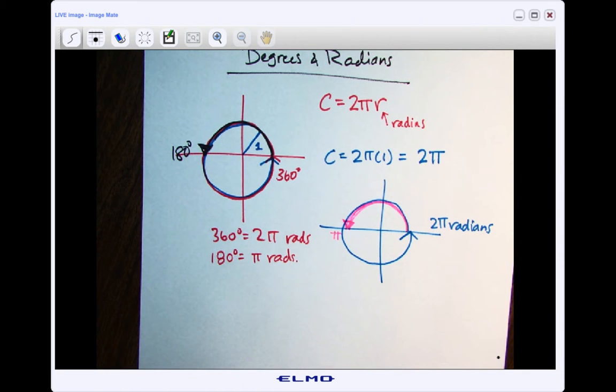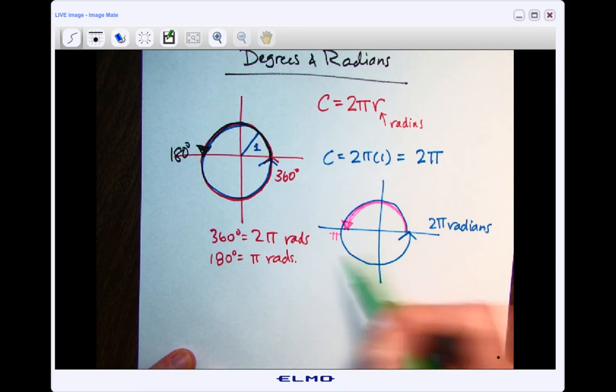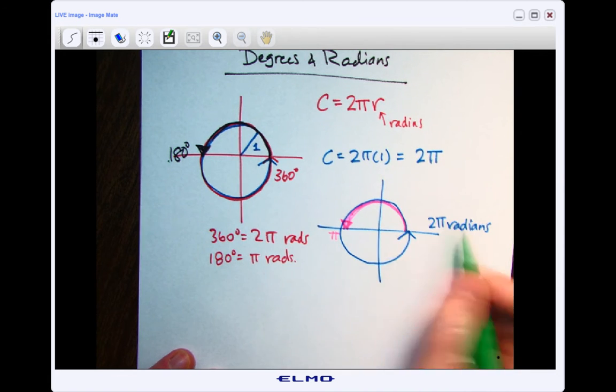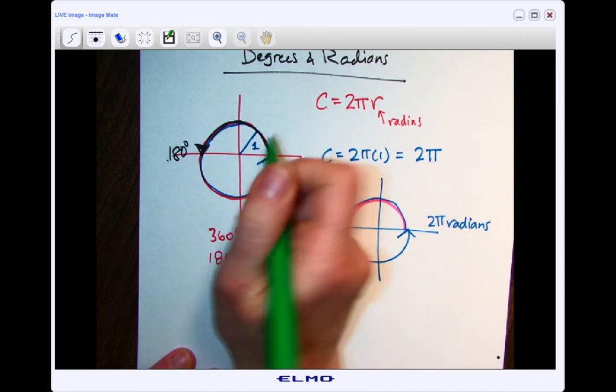Okay, later on you're going to see why these are superior. I know everybody hates them at first because there's a pi in them, and I don't know why people get thrown off by it, but these are actually much smaller numbers already that we're dealing with. This is a 1 and a 2, right? This is 180, 360. These are much easier. All right, so let's take a look at this now.